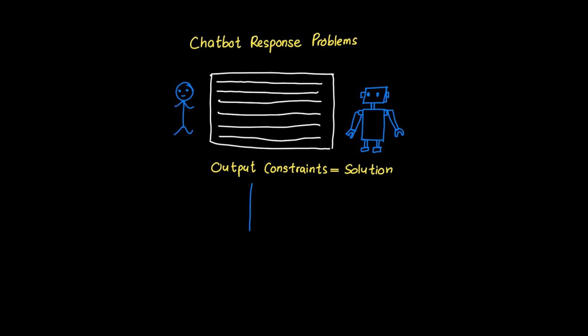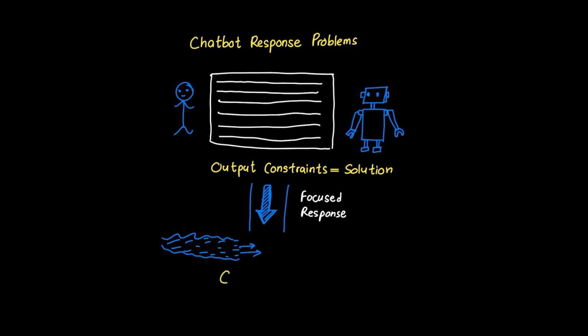Among the options presented, adding output constraints is the most effective solution because constraints act like guardrails that channel the AI's responses. Think of it like a river. Without banks, water spreads everywhere, but with defined boundaries, it flows powerfully in the right direction. Output constraints in prompts specify exactly what format, length, and scope we want, transforming vague responses into targeted, useful answers. This is fundamentally different from adding more training data or increasing parameters, which would be like making the river bigger when what we really need is better direction.